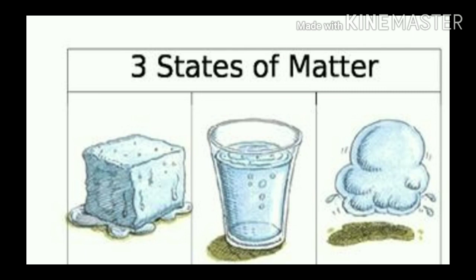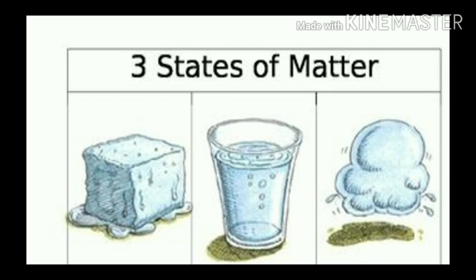Can you tell me, children, which are the states of water? Yes. We know water exists in three states: solid, liquid and gas state. Water in ice form is solid state. Water in ordinary form is liquid state.